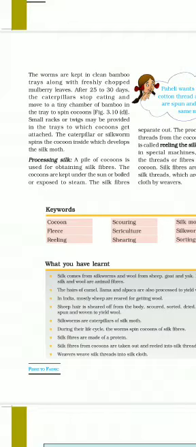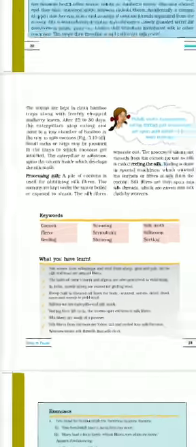After 25 to 30 days, the caterpillars stop eating and move to a tiny chamber of bamboo in the tray to spin cocoons. Small twigs may be provided in the trays to which cocoons get attached. The caterpillar or silkworm spins the cocoon inside which develops the silk moth.